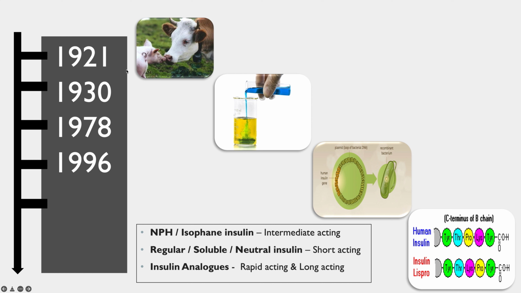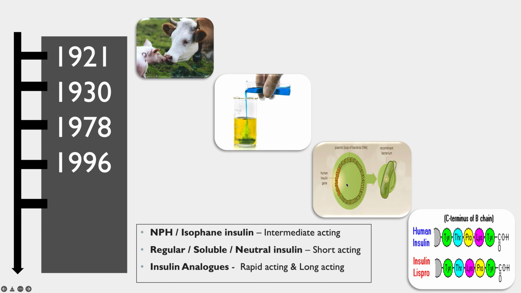So in short, we started with insulin from the cattle and the pig. Then we mixed certain substances called NPH or isophane to the insulin, and these insulins were called NPH insulins or isophane insulins, which worked longer.